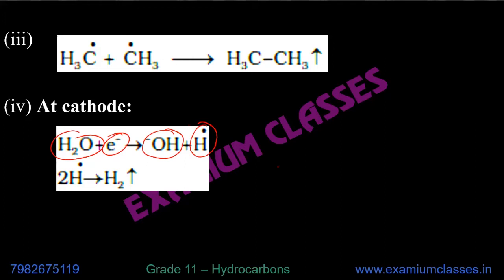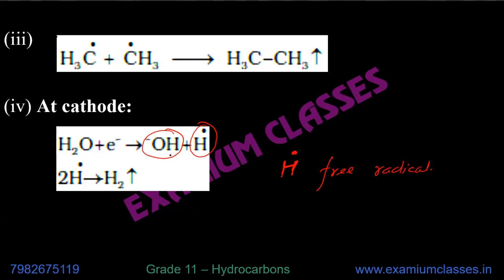Because in this case, when hydrogen normally has one electron, but it does not have existence. So when hydrogen has one electron and does not have a standalone existence, then it is known as free radical.